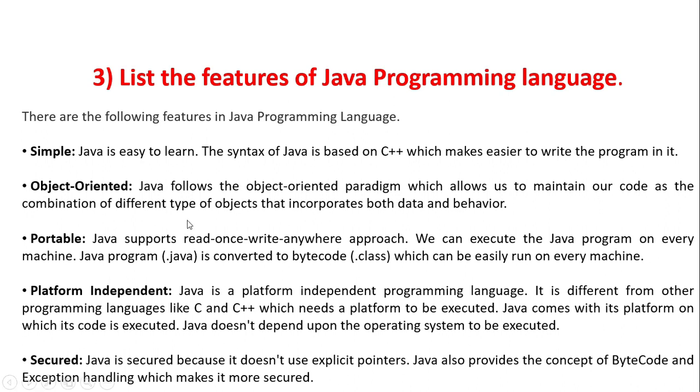Now, why is Java secured? Java is secured because it does not use explicit pointers. If you know C or C++, you know a pointer is basically a variable that can hold the address of another variable, but in Java pointers are removed. Java also provides the concept of bytecode and exception handling, which makes it more secured. Due to some complexity, pointers are avoided in the Java programming language.